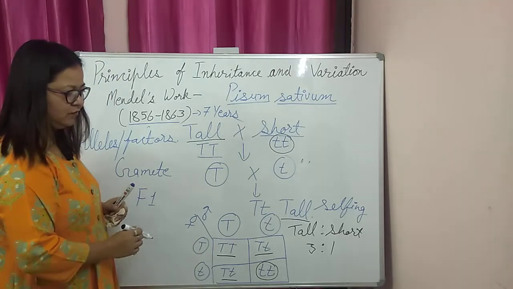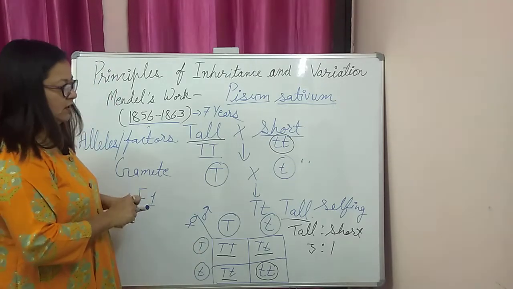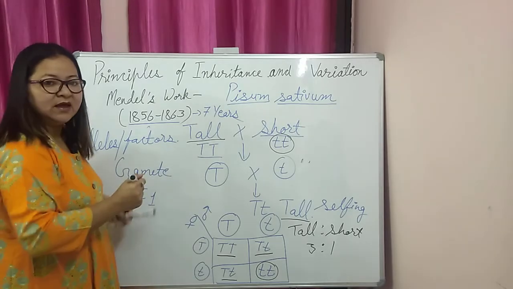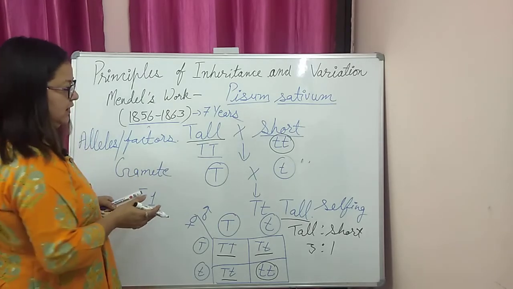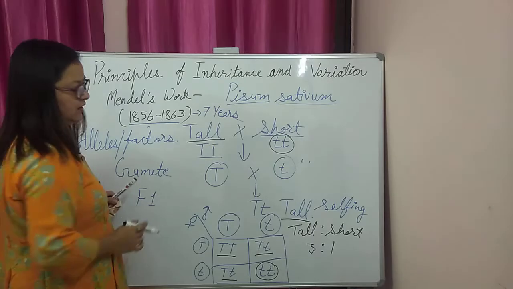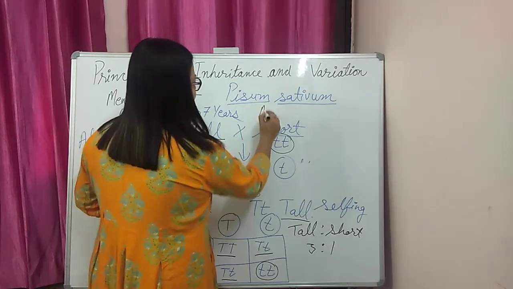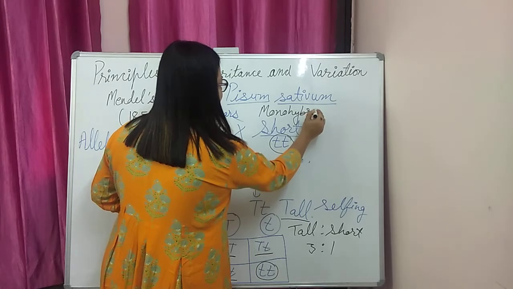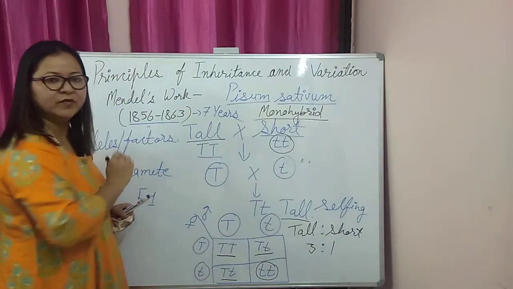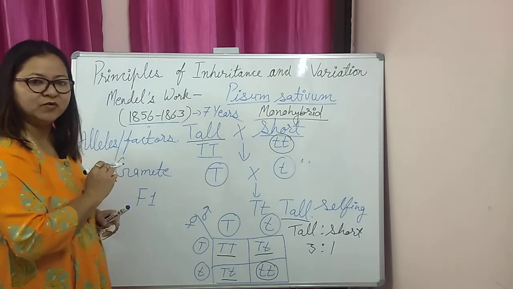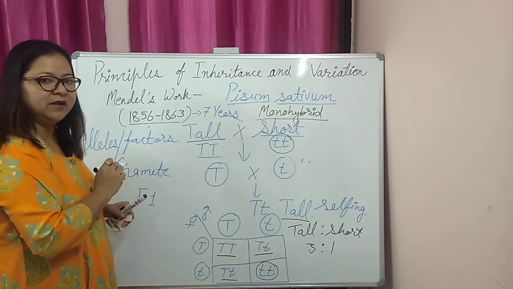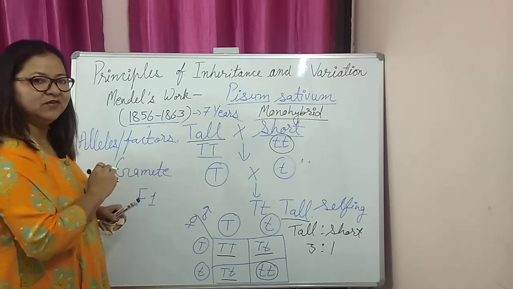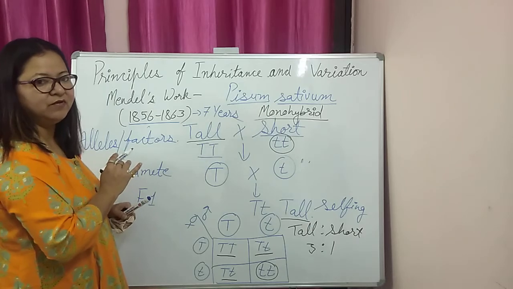So it is a graphical representation. This is called a Punnett square, and by using the inheritance of one character at a time, we can explain two laws of Mendel. When we study one character at a time, it is called a monohybrid cross. Okay, so with the help of a monohybrid cross, we can explain two laws: the law of dominance and the law of segregation, or law of purity of gametes.